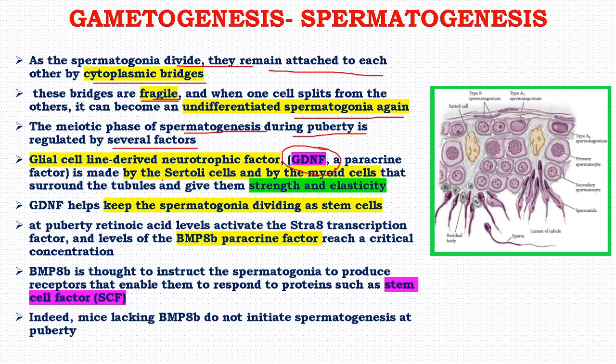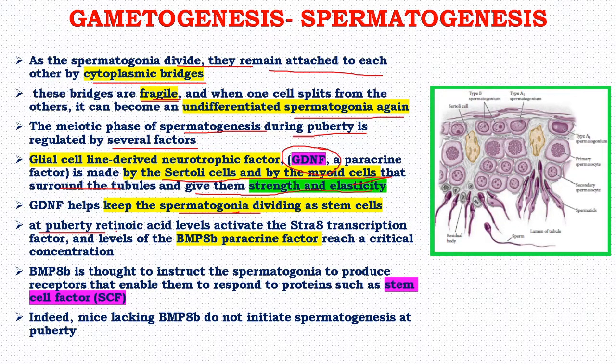It is made by the Sertoli cells and the myoid cells that surround the tubule, that give them strength and elasticity. GDNF keeps the spermatogonia dividing as stem cells. So this is a very important property of the spermatogonia, because they behave just like stem cells. So this paracrine factor helps keep the spermatogonia dividing as stem cells.